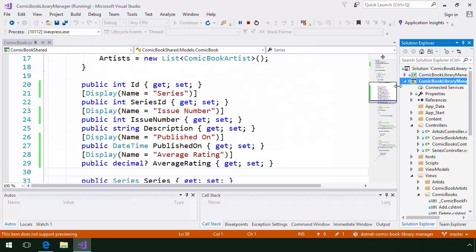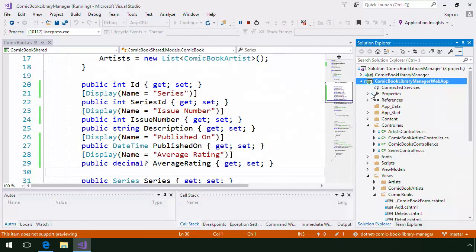The code in the web app project's controllers and views should be familiar to you if you have some experience with ASP.NET MVC. If you need a refresher on the basics of ASP.NET MVC, see the teacher's notes for other Treehouse resources that can help get you up to speed. Before we wrap up this section, let's review a new technique for passing data to views.